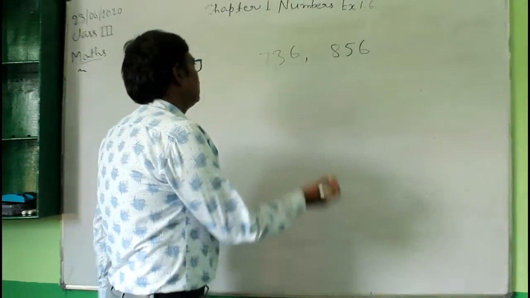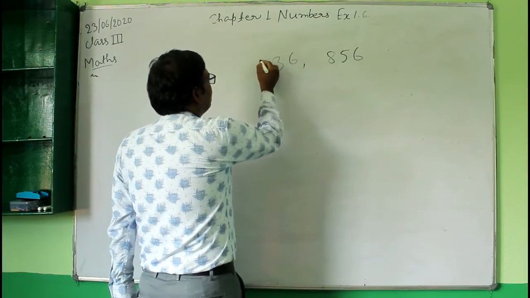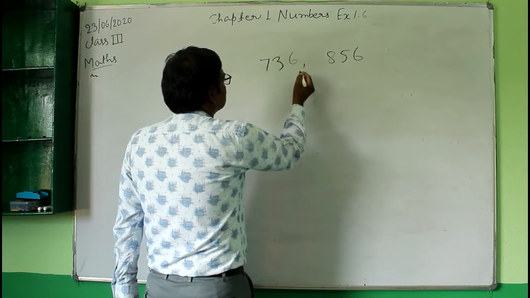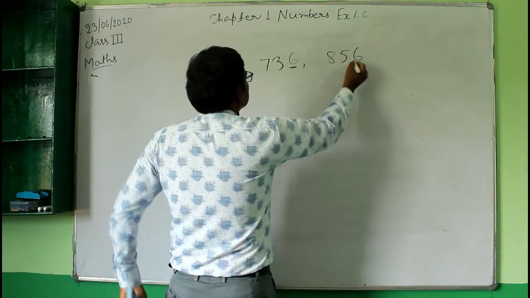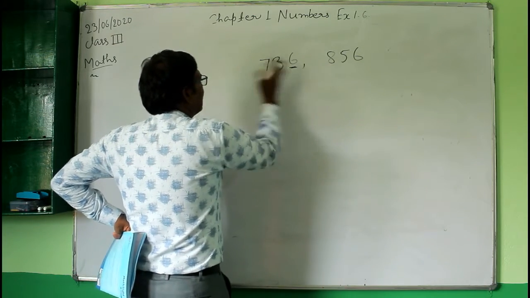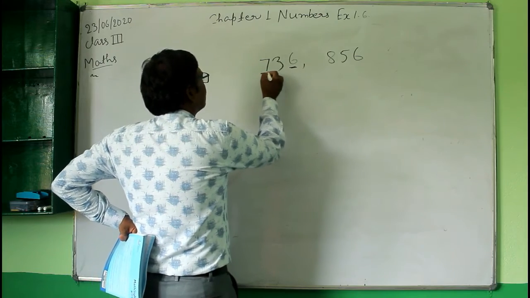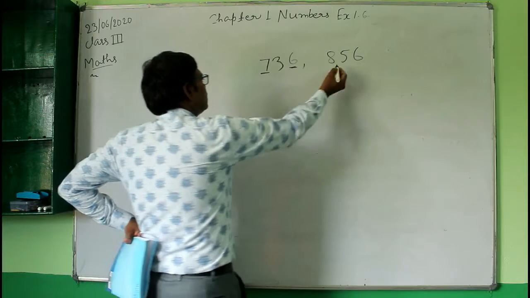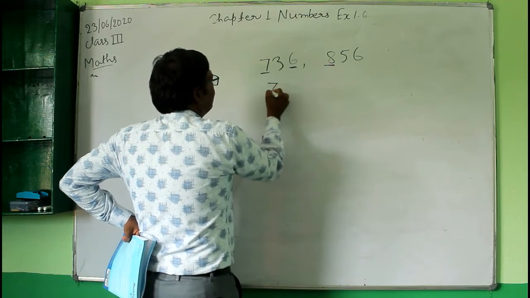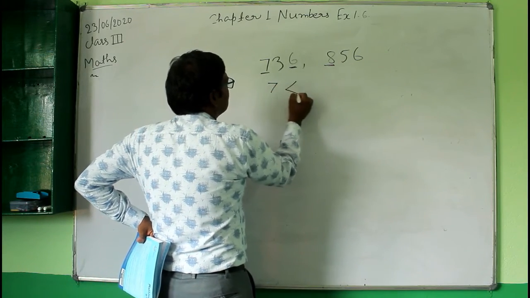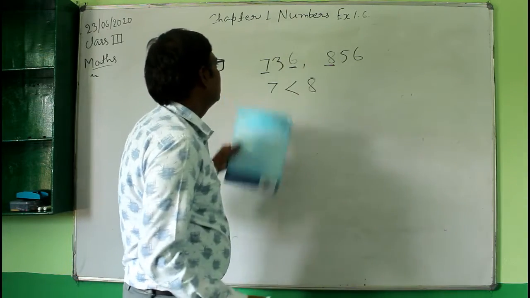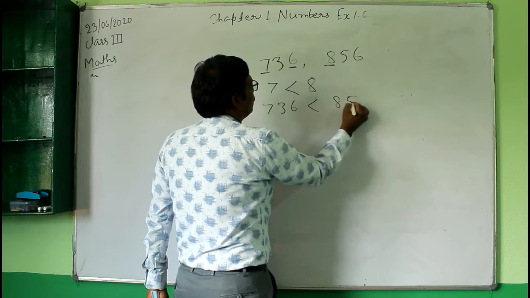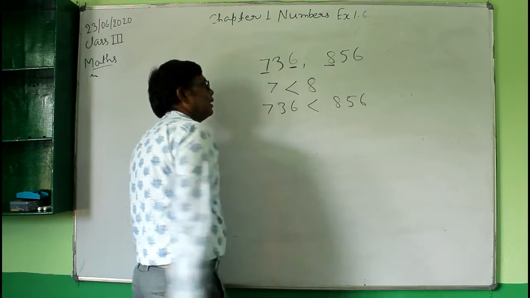Okay, so here we will compare one by one, that is, the digits at the respective places. We will start from the left side. See, this 7 is at the hundreds place, and in the other number also at the hundreds place you have 8. Okay, 7 here and 8 here, and you know that 7 is less than 8. So this number will be less than this number. 736 is less than 856. Okay, so this is the symbol for less than.